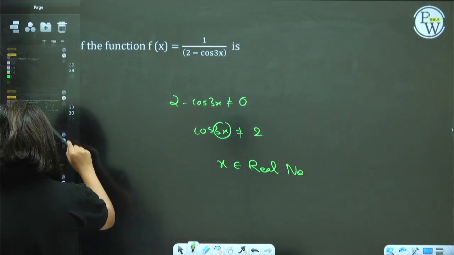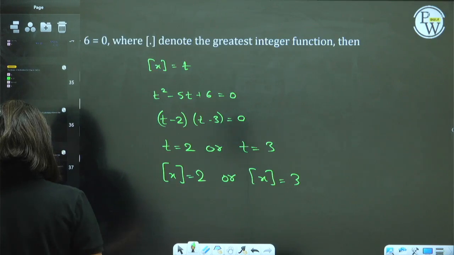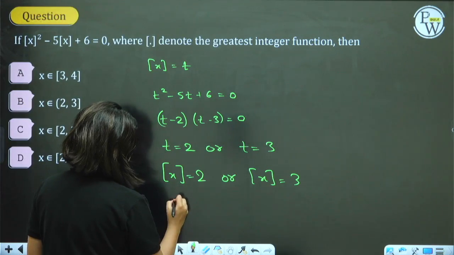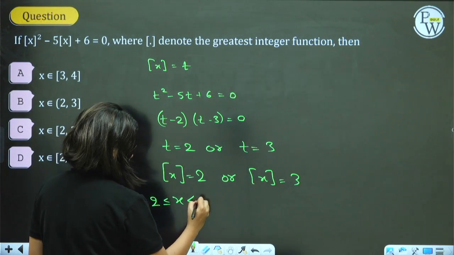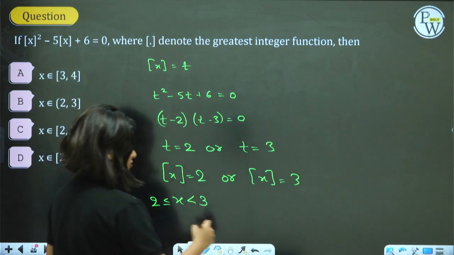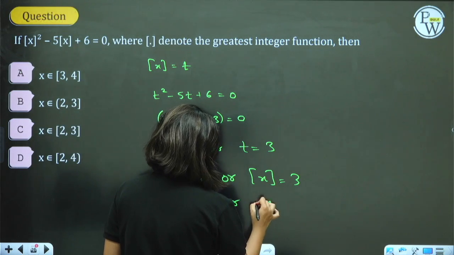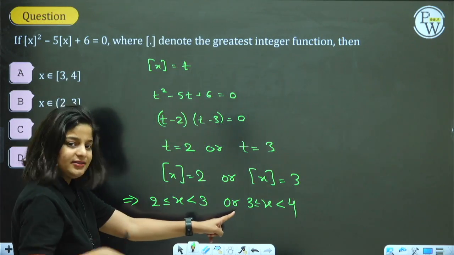Everybody ready to apply? Good. Here we go. If GIF of x is 2, that means x is greater than or equal to 2 and strictly less than 3. Same number and one additional. Or x is greater than or equal to 3 and strictly less than 4. Or means union.